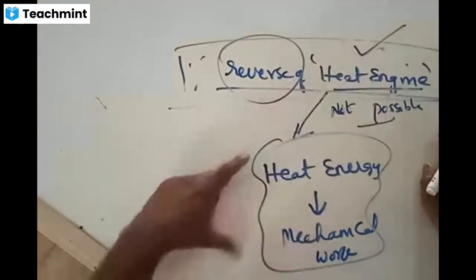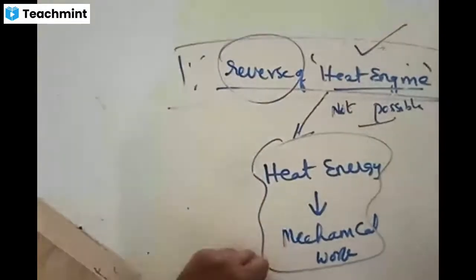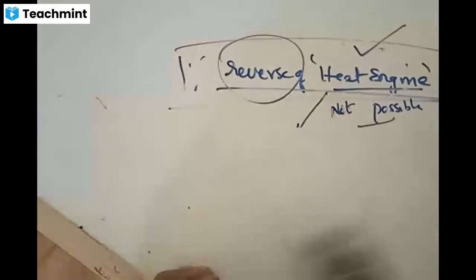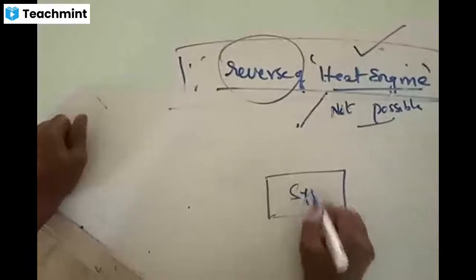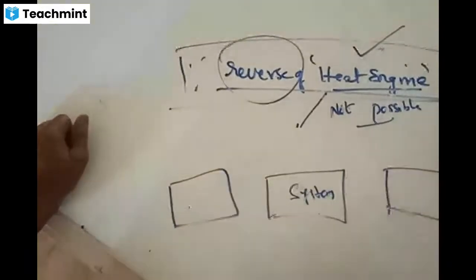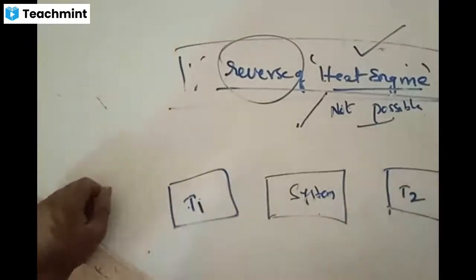So a heat engine is that device which converts heat energy or thermal energy into mechanical work done. Now, there is a schematic diagram of how this works. It consists of a system surrounded by two different bodies of different temperatures, T1 and T2.